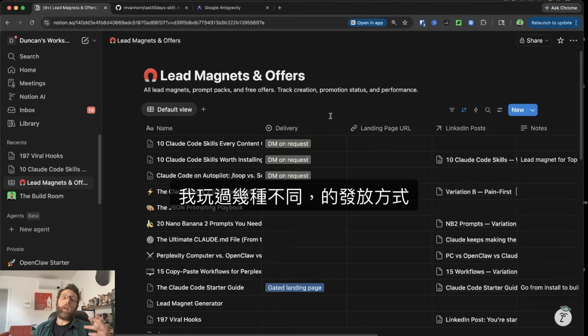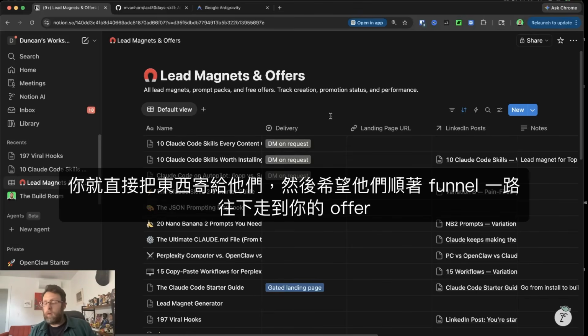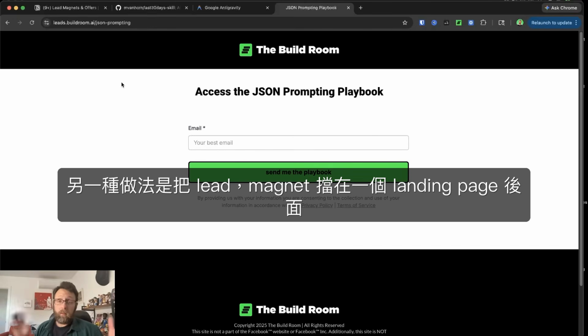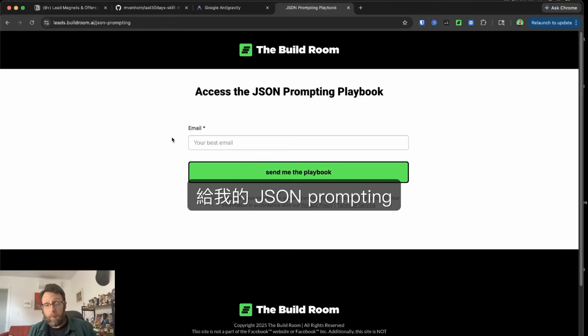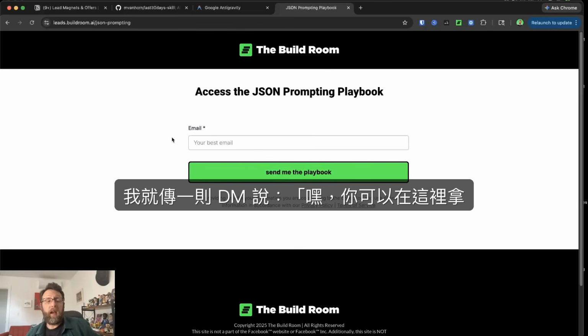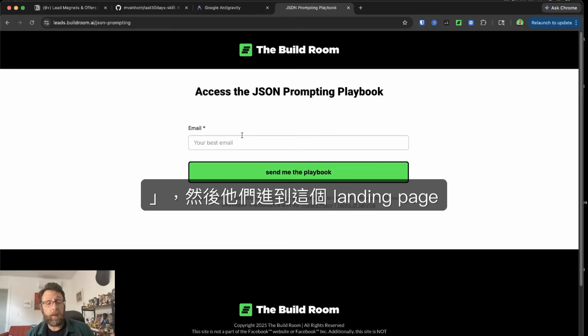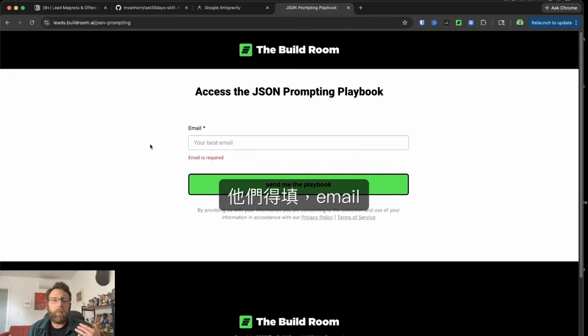I played around with a couple of different ways to distribute these. One is when somebody comments the word on your post, you just send them the thing directly and hope that they trickle down the rest of your funnel to your offer. The other way to do this is to gate the lead magnet behind a landing page. So I've also tried sending people to a landing page like this for my JSON prompting playbook. So now when they comment on my LinkedIn post, I send them a DM that says, hey, you can grab it here. And then they go to this landing page. And in order to actually get the lead magnet thereafter, they have to put in their email.